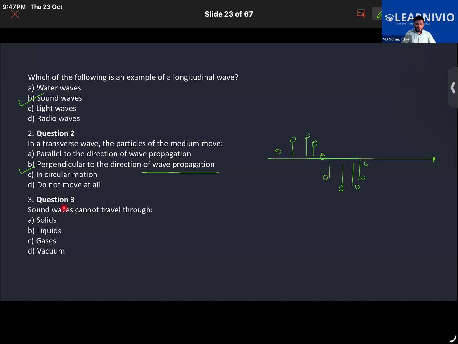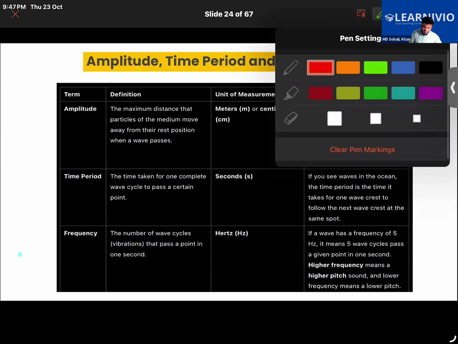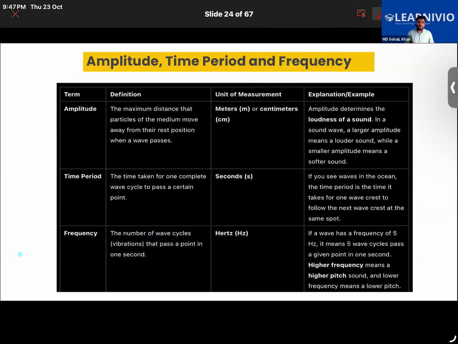Third question: sound waves cannot travel through vacuum. Obviously, that is vacuum. Now we are going to learn about some important terms that are associated with sound. That is amplitude, time period, frequency, and a few more terms which we are going to learn about.